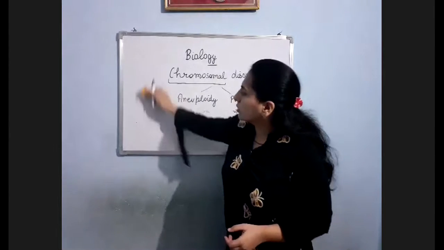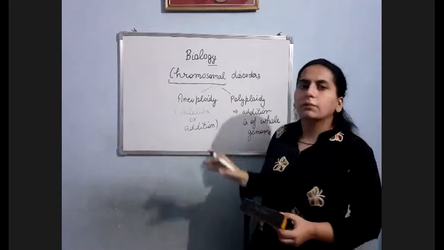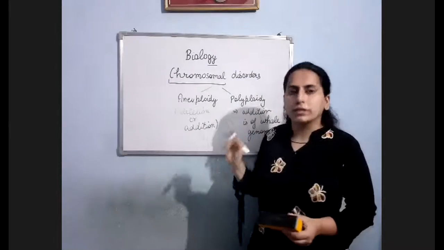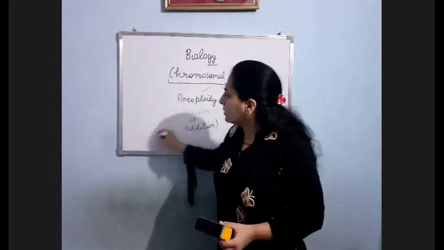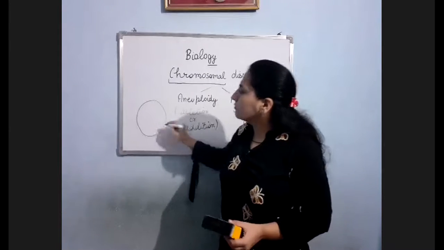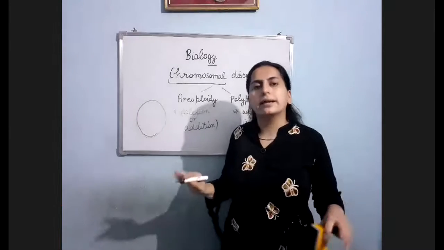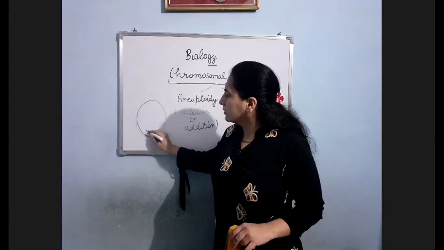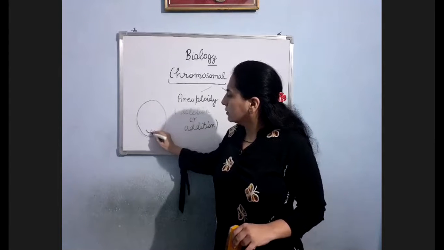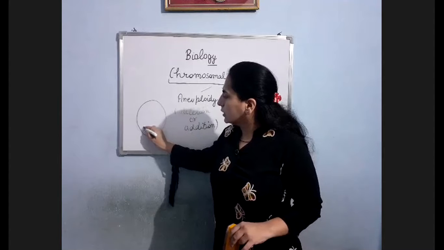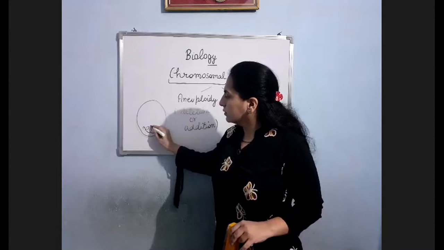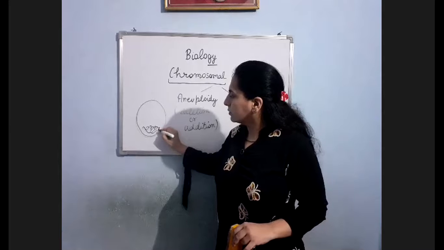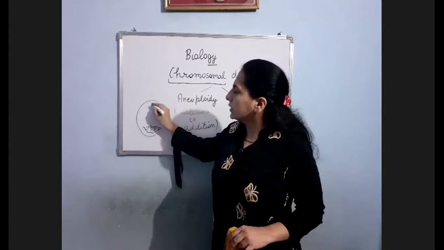Now, if I talk about polyploidy, what happens during polyploidy? Its reason lies in the telophase. Now suppose after anaphase, in the anaphase, everything goes right. Now here I am having the chromatids. Okay, there also I am having the chromatids.